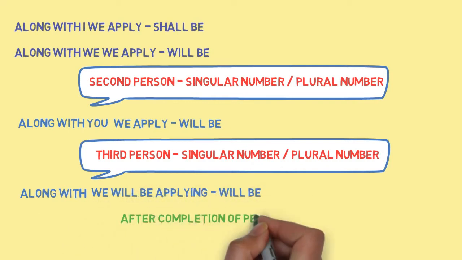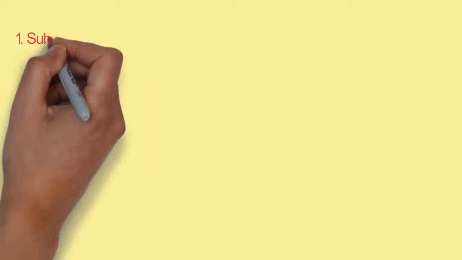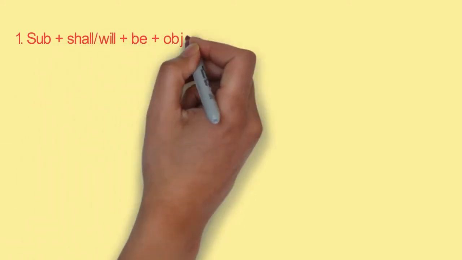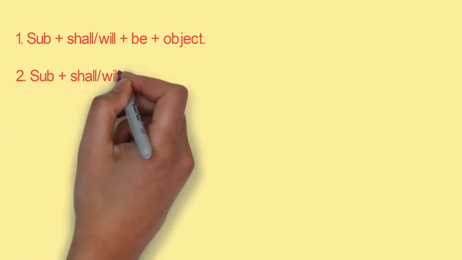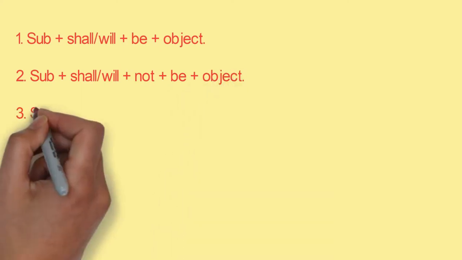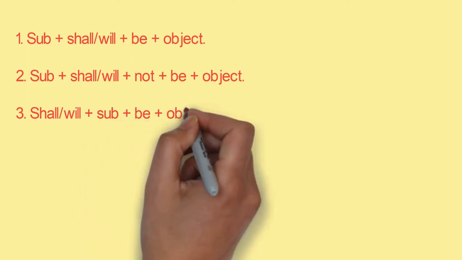After completion of the person and number chart, you need to understand the structure of the sentence. The first is subject plus shall be plus object. Second is subject plus shall/will plus not plus be plus object. Third is shall/will plus subject plus be plus object plus question mark.